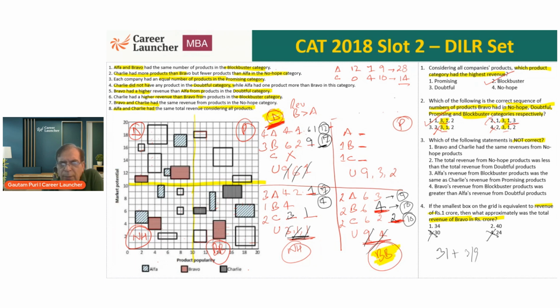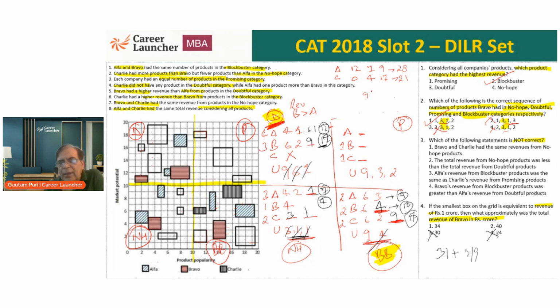Oh, how stupid of me. I made a mistake here. I was just wondering where 6 to 9. I don't know why I put a 2 out here. 9 to 11, 11, 6, 17. So in the blockbuster category, this should be 17. Okay. So in the blockbuster category, Alpha is 9 and this is 17. So 17 and 4, 21.